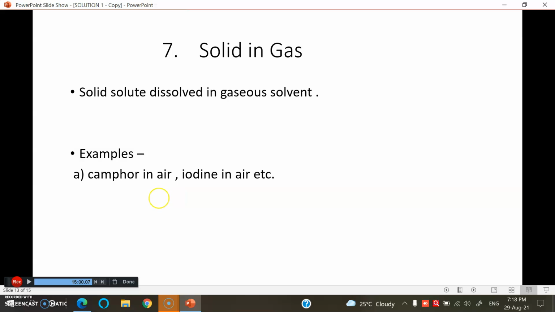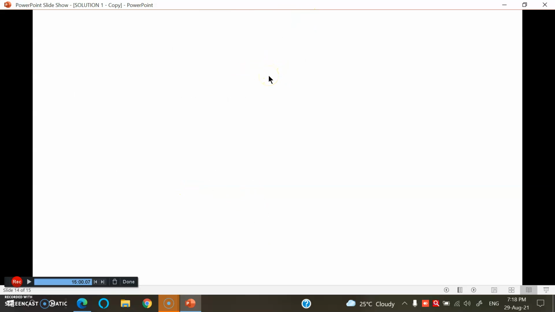These are examples of solid in gas, where solid solute is dispersed, dissolved in gaseous solvent. Camphor and iodine are sublimating substances and form a homogeneous mixture with air, forming solid in gas type.